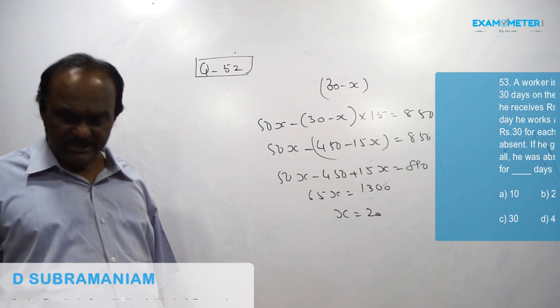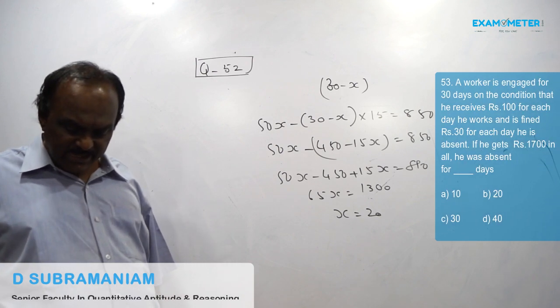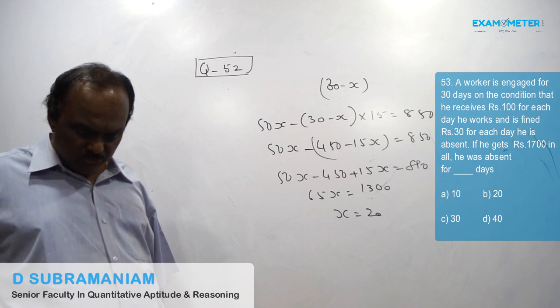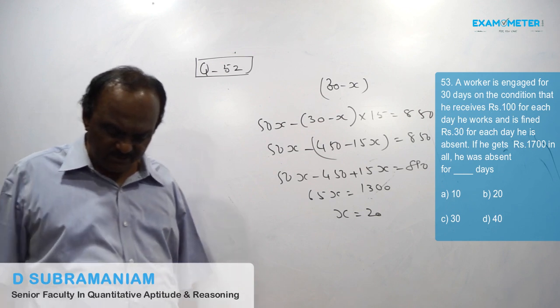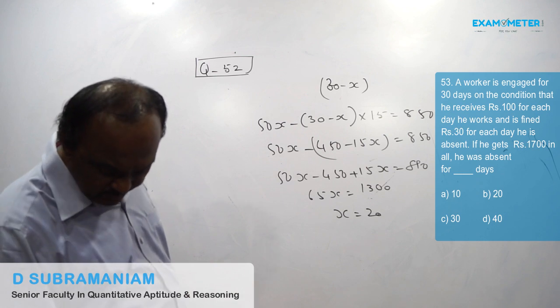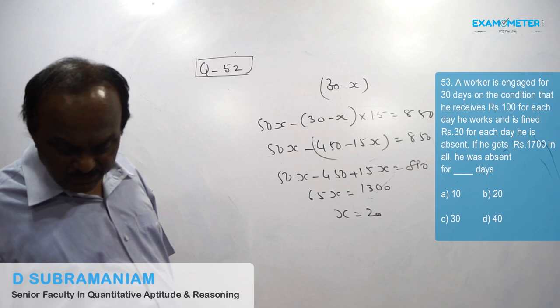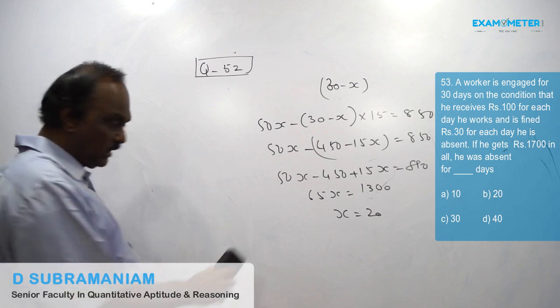Question number 53. A worker is engaged for 30 days on the condition that he receives rupees 100 for each day he works and is fined rupees 30 for each day he is absent. If he gets rupees 1700 in all, he was absent for how many days?